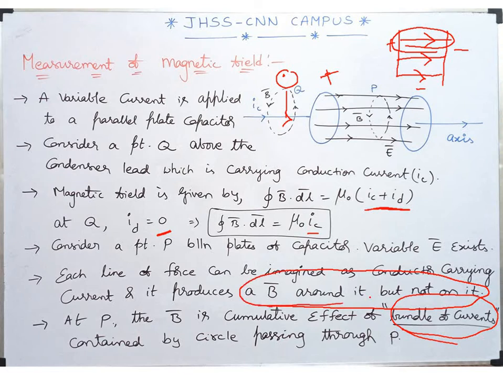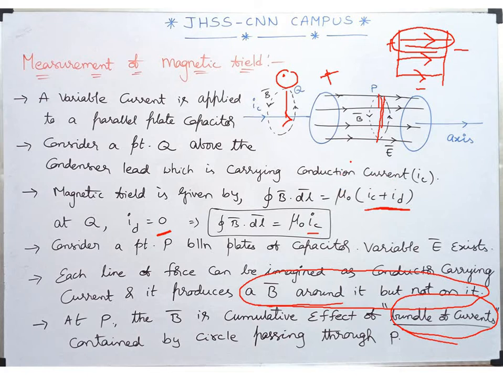These current carrying conductors will produce a magnetic field around or nearby that point, but can never create a magnetic field on the wire. Along the axis it will be 0, right? So that was my intention. All these will create a magnetic field at certain random distances. If you imagine for this wire, it will be like this. For this wire, it is at this distance. For that wire, it is at that distance. So the distance is varying for all these wires. So now that's what the question is.